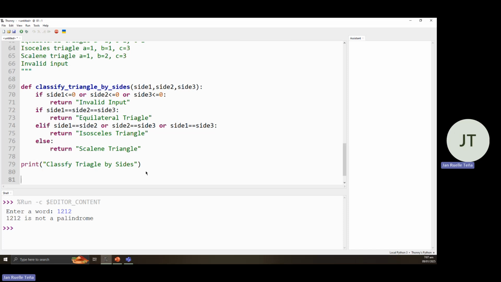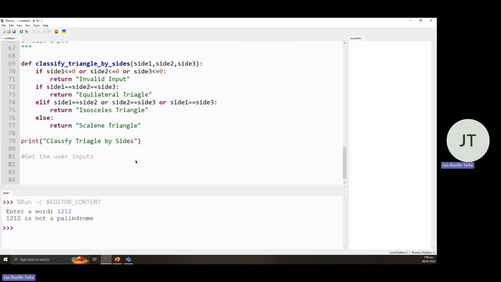Then we get the user inputs. So we have three user inputs. Let's reuse side 1 is equal to float, since we could be expecting decimal places.